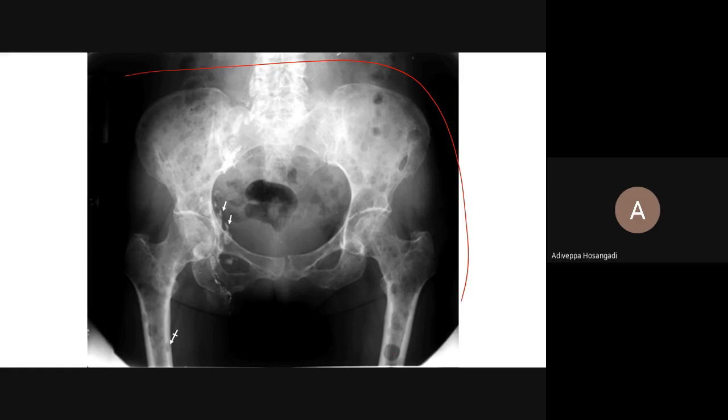Look at these lesions all over. Multiple punched out lesions. Where do you see that? Multiple myeloma. Very good.